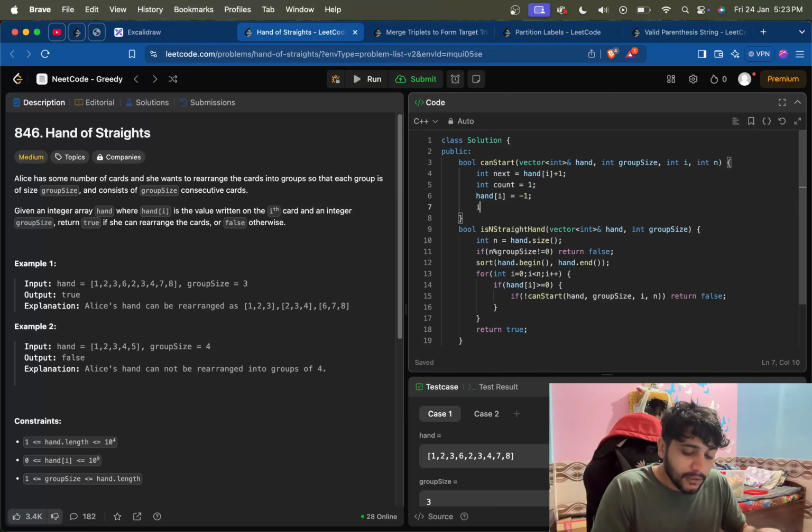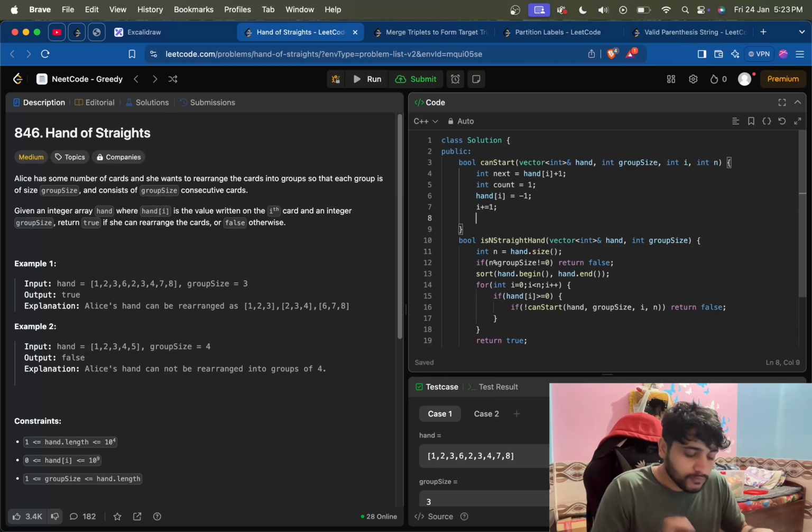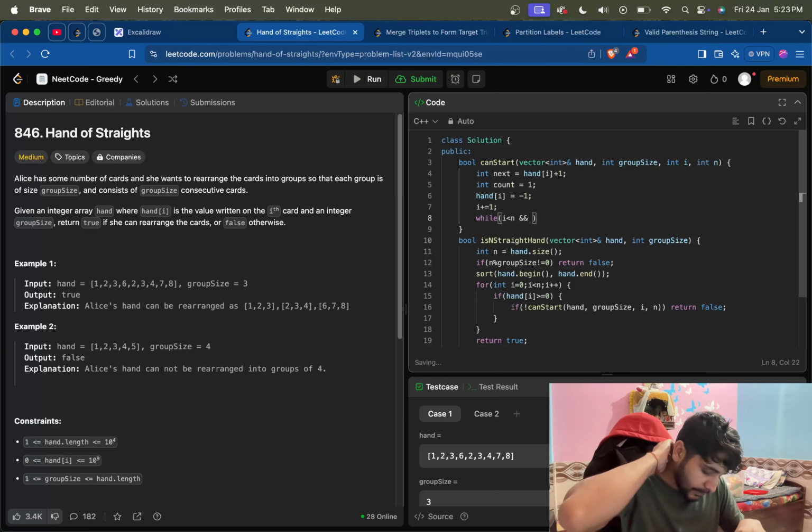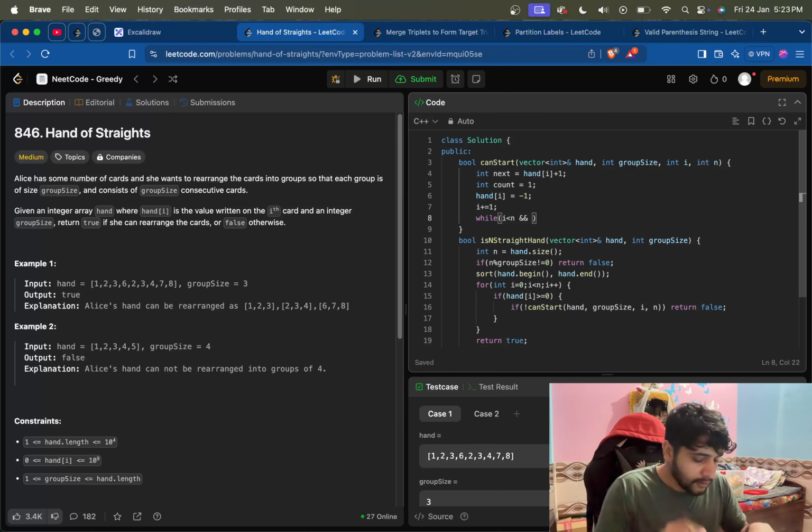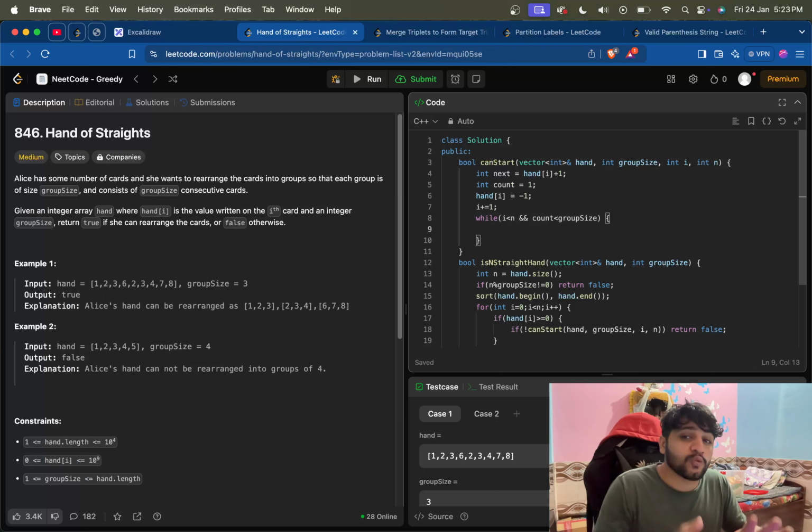And we are at the next element now. So while i is less than n, that's the basic condition that we should not go out of the bounds of the array, and count is less than group size, count is still not equal to group size. What we need to do is check if hand[i], we have incremented i already, just look at this, if it is equal to next, that means we have found that element.